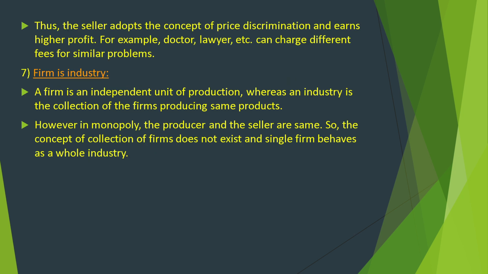Thus, the seller adopts the concept of price discrimination and earns higher profit. For example, a doctor, lawyer, etc. can charge different fees for similar problems. A firm is an independent unit of production, whereas an industry is the collection of the firms producing the same product. However, in monopoly, the producer and the seller are the same, so the concept of a collection of firms does not exist and a single firm behaves as a whole industry.